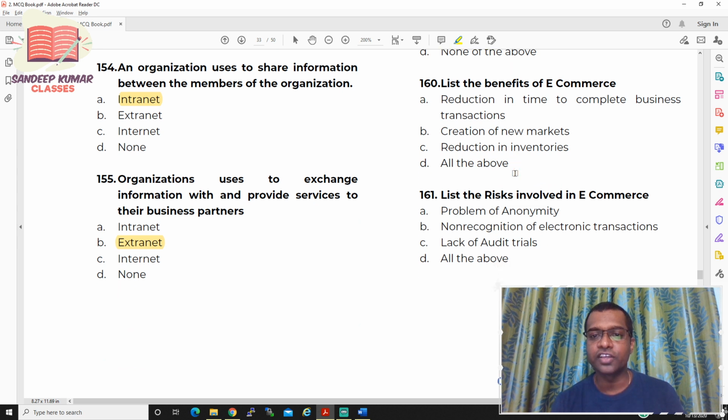List the benefits of e-commerce. So it will reduce the time to complete the business transaction. Yes, it creates a new market and reduction in the inventory. So the option is all of the above. Now let's move to the last question, 161. List the risks involved in e-commerce.